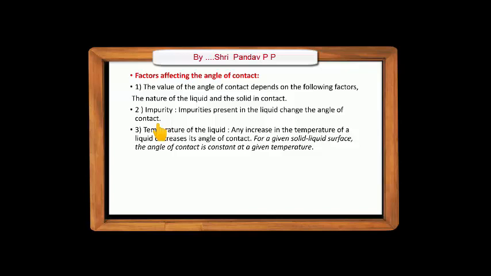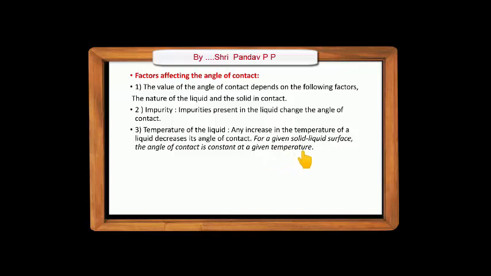Hence, impurity also affects the angle of contact. And third is the temperature of the liquid. Any increase in temperature of the liquid decreases the angle of contact. For a given solid-liquid pair, the angle of contact is constant at a given temperature.